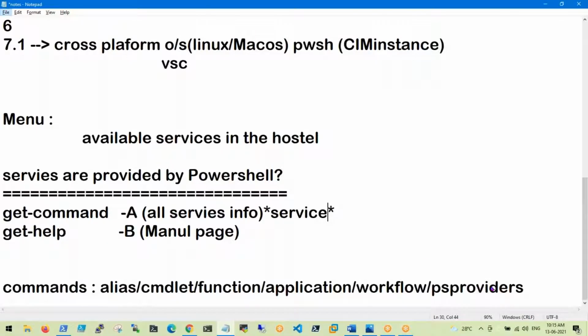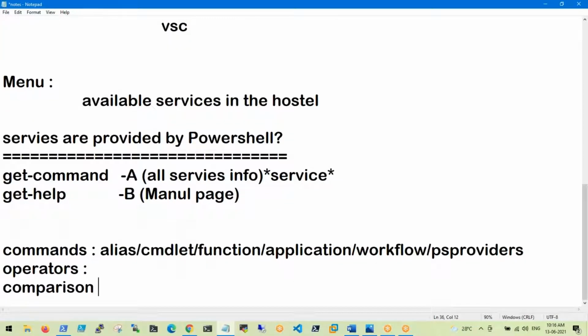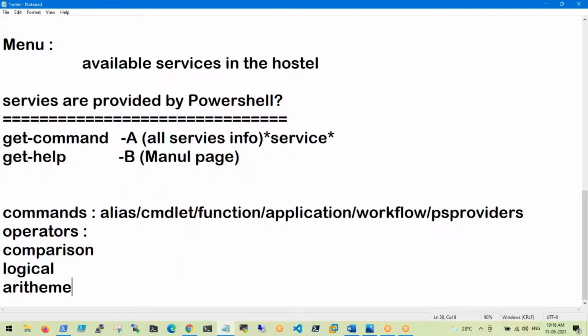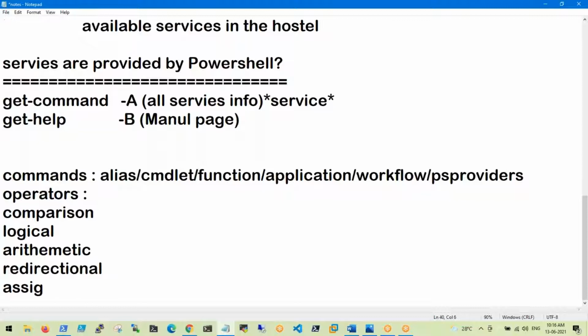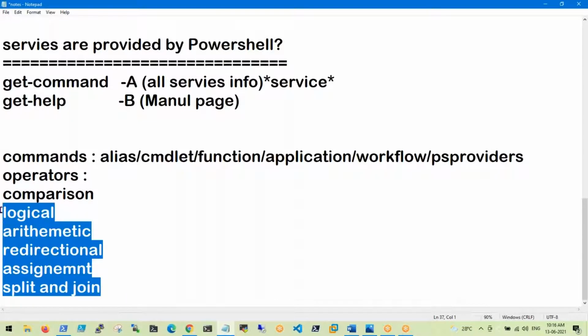In PowerShell we have so many operators: comparison operators, logical, arithmetic, redirectional, assignment, split and join. These are the different types of operators in PowerShell. This complete topic will take almost 1 week. The total operators concept is most important for filtration.